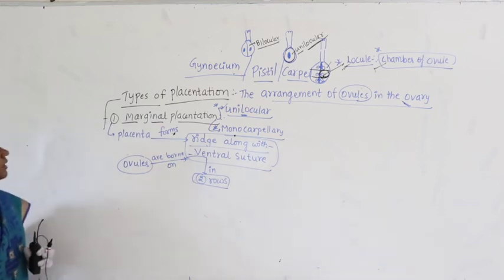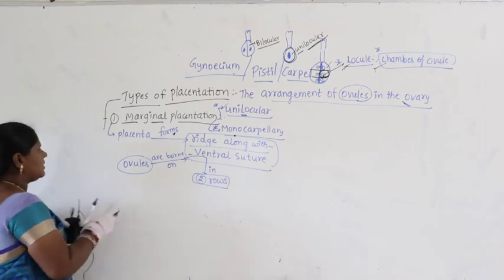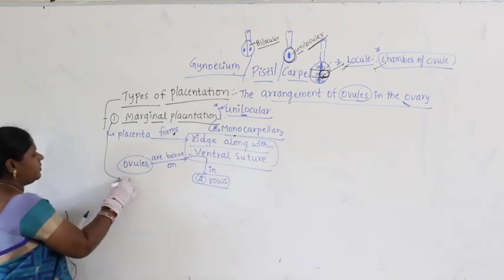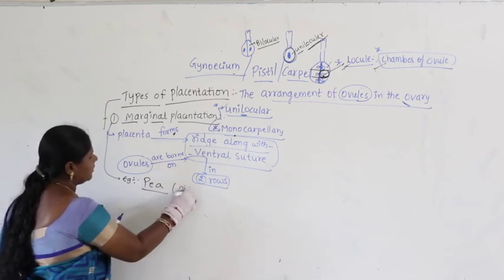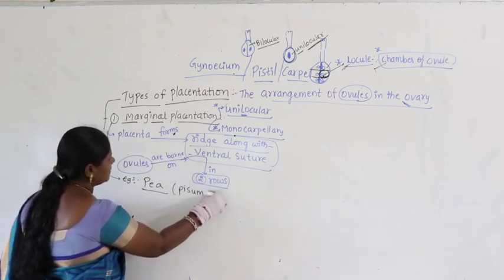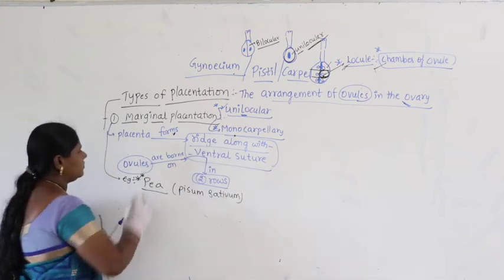Don't worry, I will give you clarity in terms of a diagram. So, let us take an example for marginal placentation. Marginal placentation we find in the case of pea, scientifically called Pisum sativum. This is the pea plant.